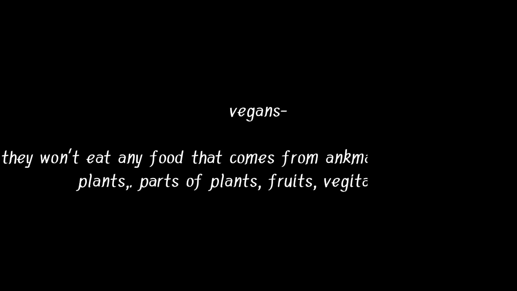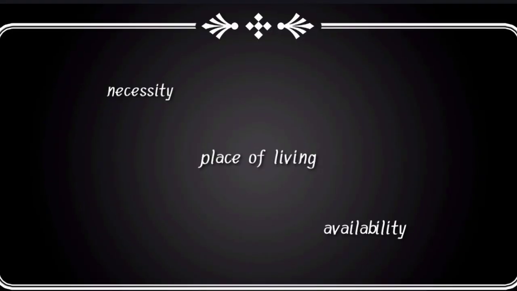And there is one more category called vegans. They won't eat animal products at all, like milk, eggs and milk products, etc. They will only eat plants, parts of plants, fruits and vegetables, etc. Vegetarians, non-vegetarians and vegans are the three categories in humans based on their food consumption.